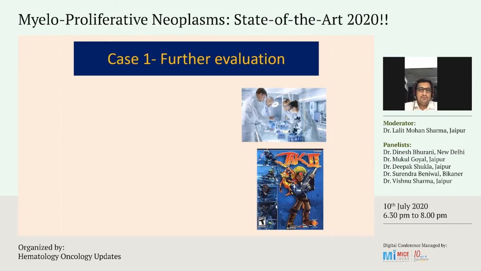So we have to do bone marrow as well as karyotyping to rule out other rare molecular abnormalities, as well as JAK2 mutation with the reflex panel. If JAK2 mutation is negative, then we have to do another type of panels. We also have to do the other workup for polycythemia vera, like any risk factor for thrombosis or any cardiovascular risk factor.